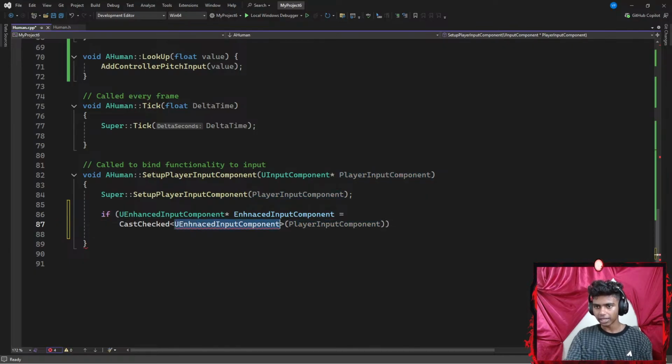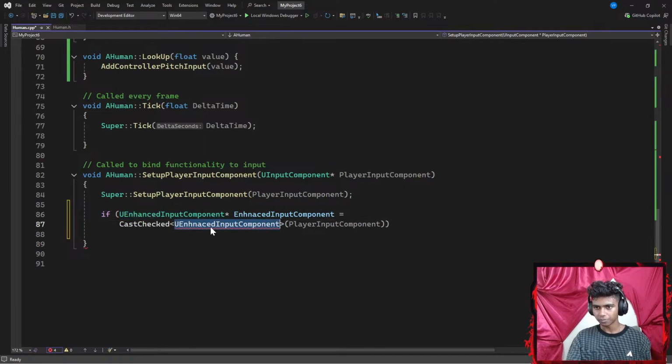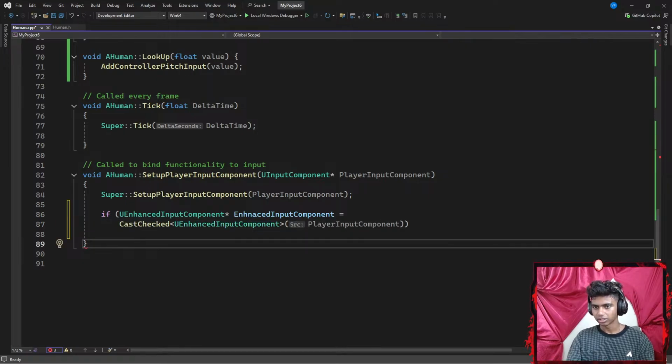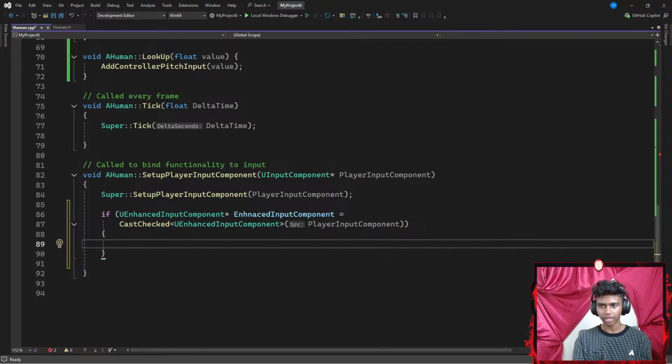Okay, and I think I spelled enhanced wrong. Let's go with UEnhancedInputComponent. I think I went with player. There we go. Maybe I go ahead and copy this and paste it here, because I have a lot of typos. There we go. If my cast is checked, then I'm going to do something. I want to point my EnhancedInputComponent towards something like a BindAction. I want to bind the action.